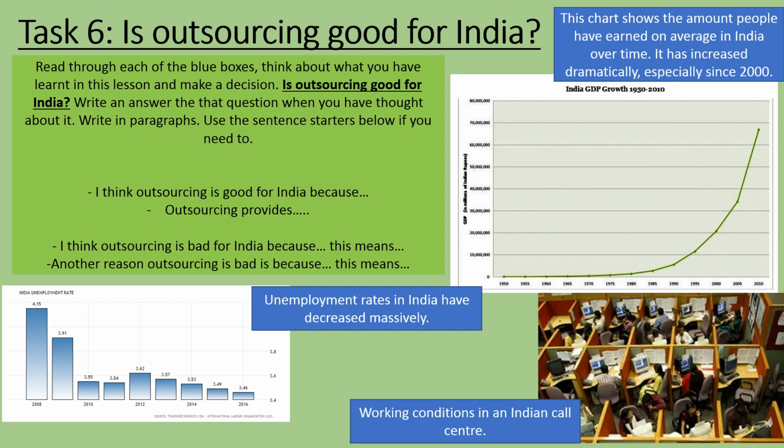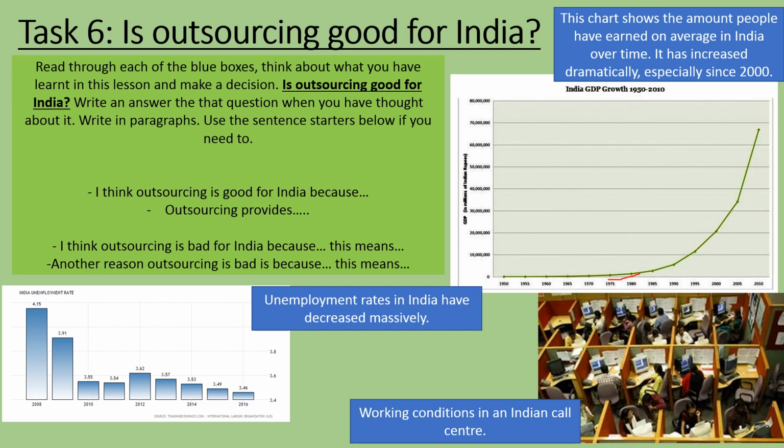So in the top corner here, we've got a chart that shows India's GDP growth. So for anyone who doesn't know what that is, GDP stands for Gross Domestic Product, and it means how much kind of the Indian economy, how much India earned as a country, how much it grew from 1950 to 2010.